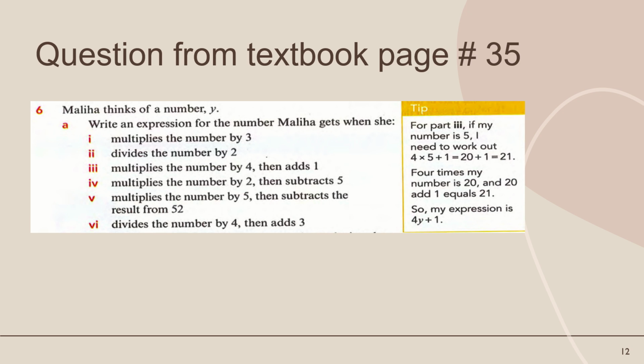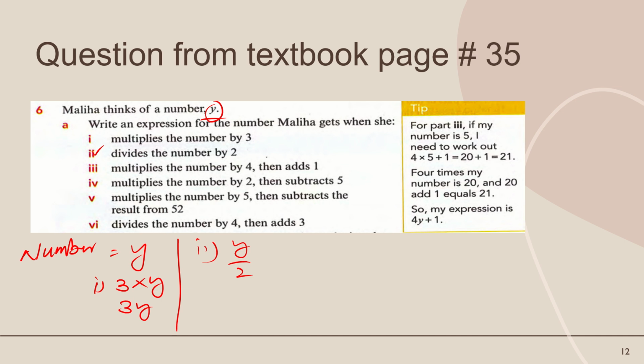More questions from the textbook, page 35. Maliha thinks of a number y. Let's suppose that Maliha thinks of any number y. Write an expression. Part A: multiply the number by 3. The number she thinks of is y, so the expression will be 3 into y. The second part is divide the number by 2. The number y divided by 2.